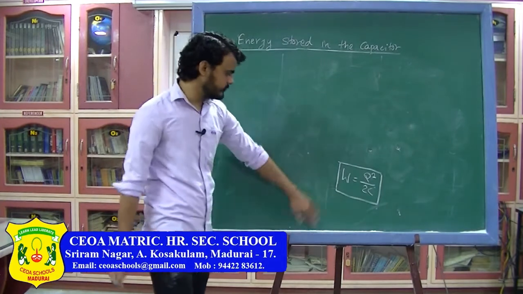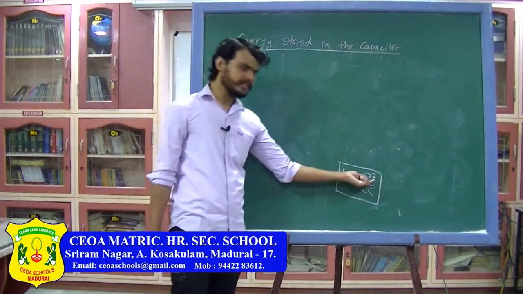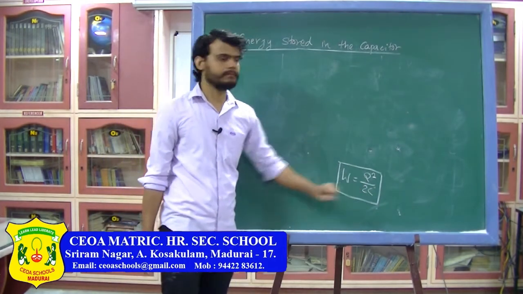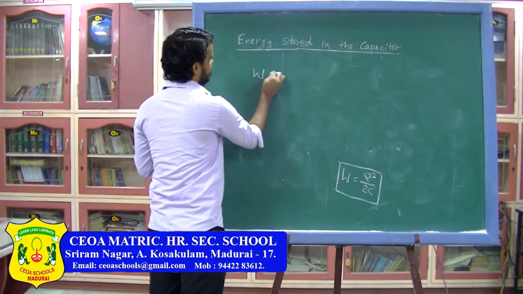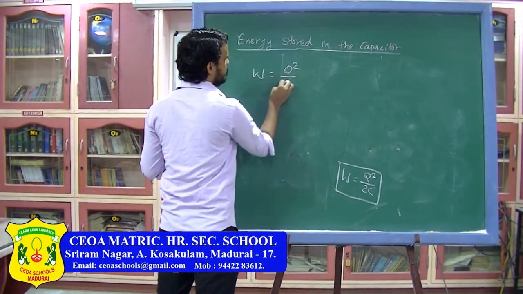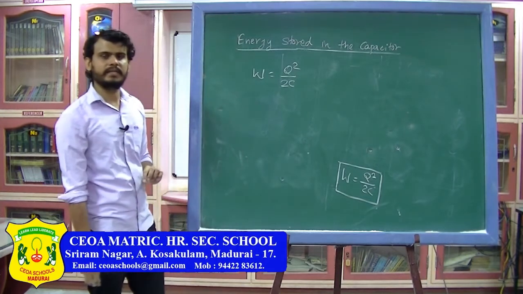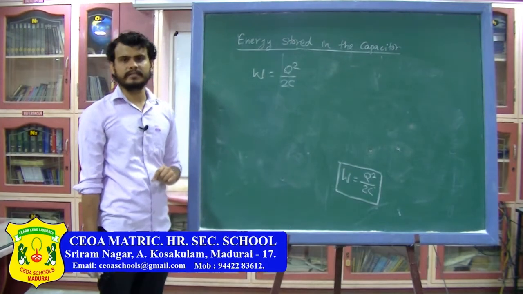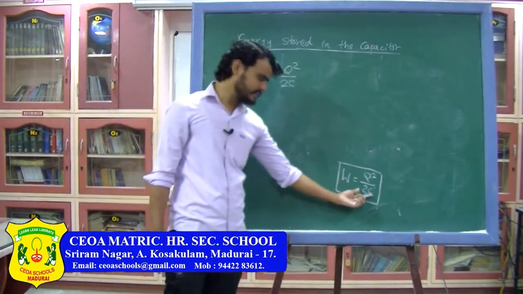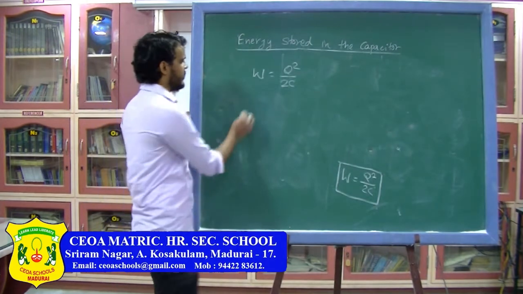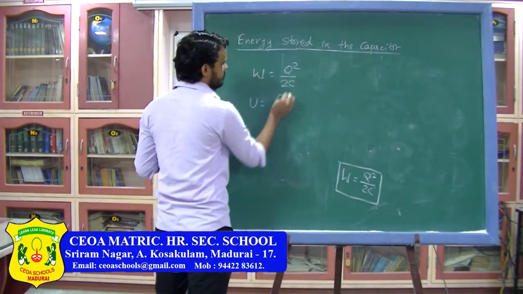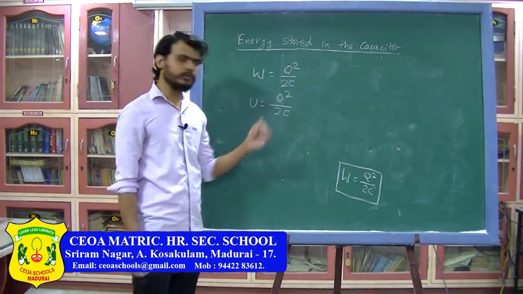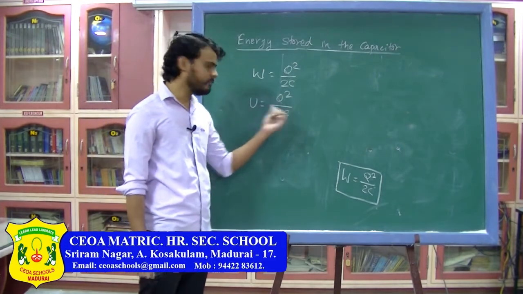So initially the charge on the plates was 0, finally the charge on the plate is capital Q. So the total work done by you to move this total charge Q is Q square by 2C. So work done by external agent is Q square by 2C, and we have seen in electrostatics that work done by external agent is stored as the potential energy of the system. So here this much energy is stored in the capacitor. So the energy stored in the capacitor will also have the same value, which is Q square by 2C. So here the potential energy stored in the capacitor can be written as Q square divided by 2C.